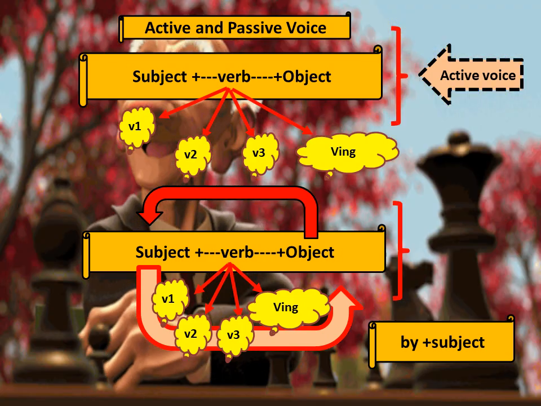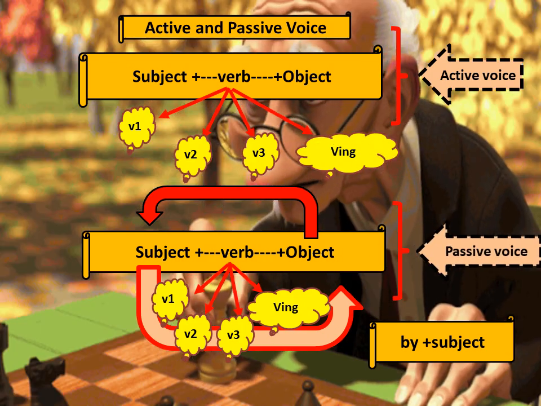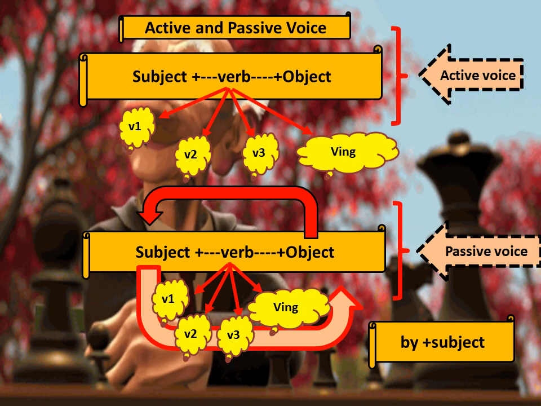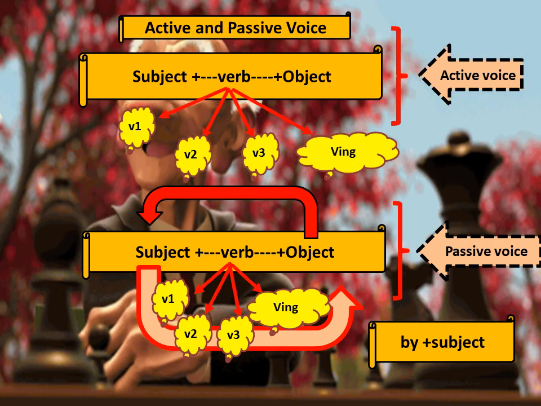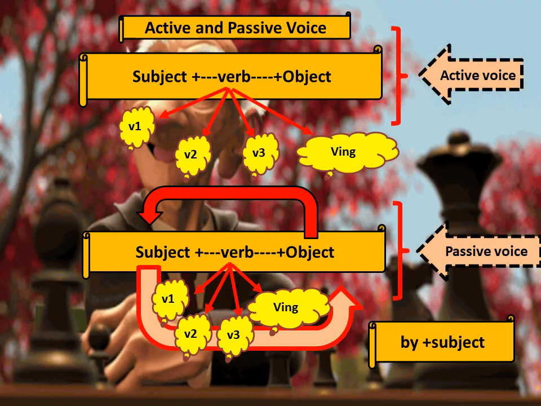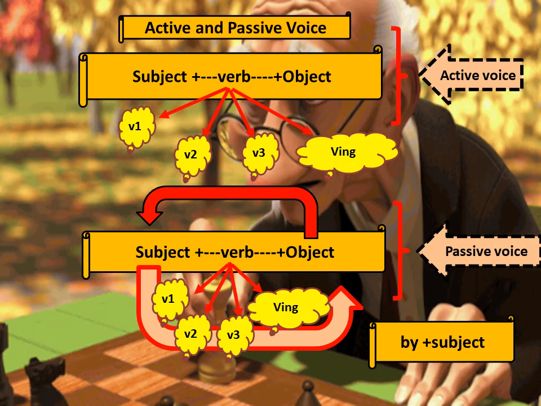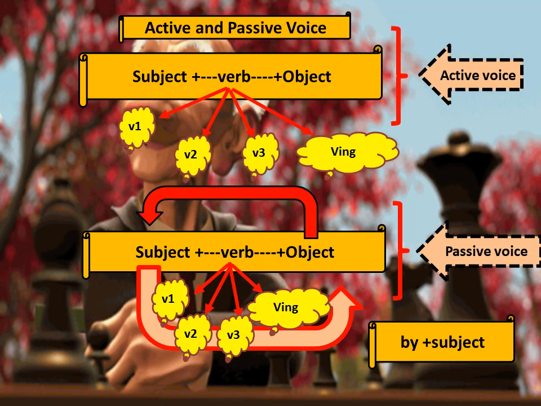But this is how we convert an active sentence into passive voice. And there will be changes in the verb forms: v1, v2, v3, and ving will change in passive voice. They will have helping verbs. Let us understand how the verbs will change in the next slide.